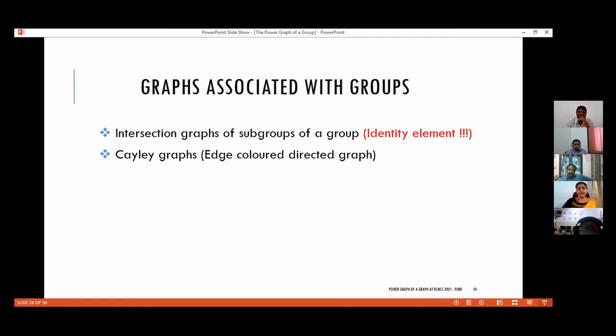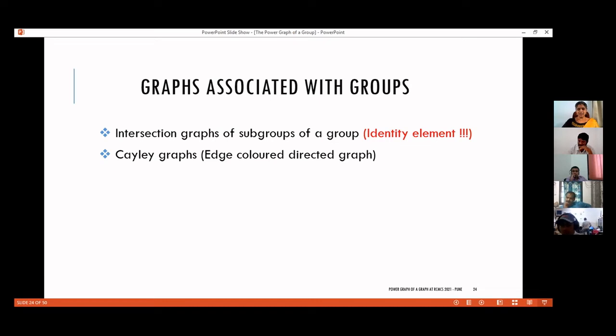Another well-known class of graphs defined from groups is Cayley graphs. During the inaugural session, in the beginning of the session itself, Vinayak Joshi sir was mentioning about Cayley graphs. In algebraic graph theory, when we think of graphs associated with groups, the oldest and the famous one is the Cayley graph.